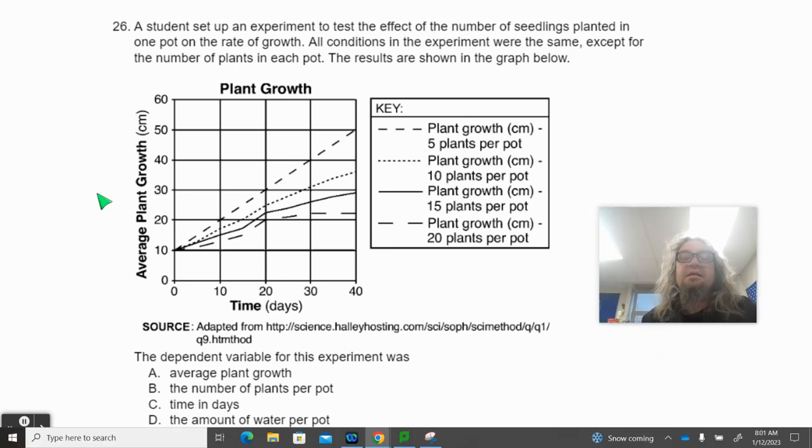Number 26, a student set up an experiment to test the effect of the number of seedlings planted in one pot on the rate of growth. All conditions in the experiment were the same except for the number of plants in each pot. The results are shown in this graph below. The dependent variable for this experiment was A, average plant growth, B, number of plants per pot, C, time in days, D, the amount of water added per pot.